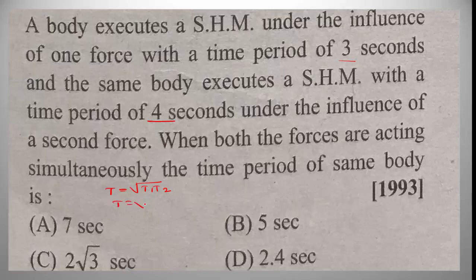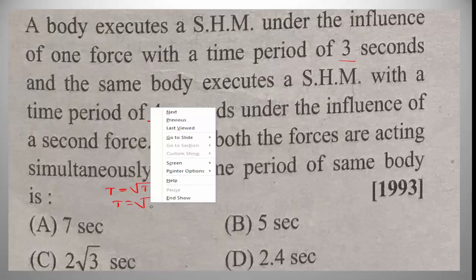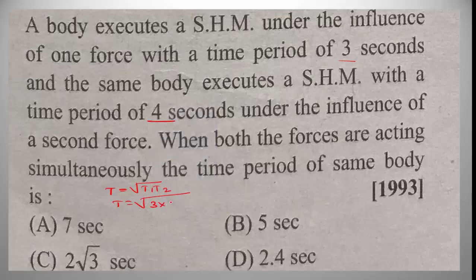Here T1 is 3 seconds and T2 is 4 seconds, so 4 into 3 is 12. Root of 12, or we can write T is equal to 2 root 3 seconds. Option C is the right answer.